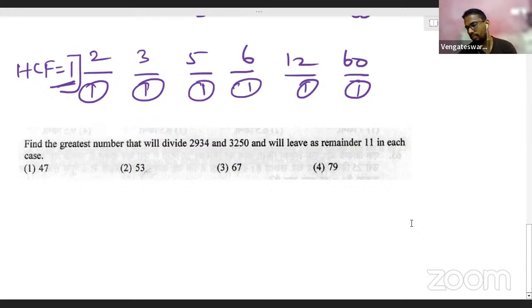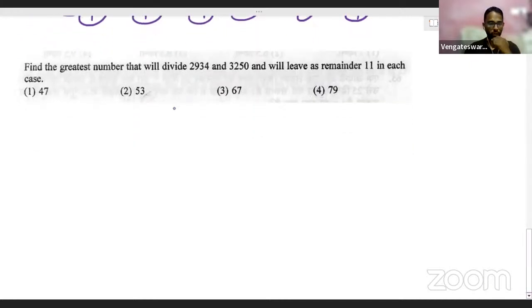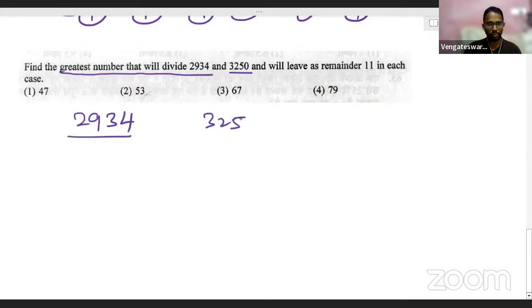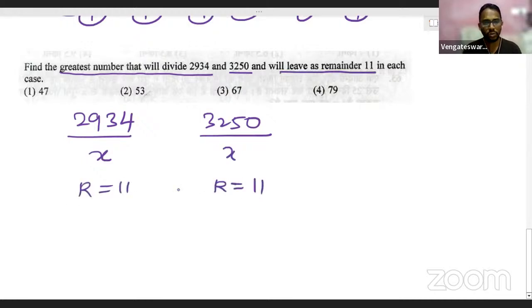Okay, maybe, people, if I make you understand this question, you'll be able to work it out, I think. Let me try to make you understand this question first of all. What is this trying to ask you? Find the greatest number that will divide 2934 and 3250. So that means you have these two numbers, 2934 and 3250, that you are going to divide by a greatest number x, and it will leave the remainder as 11. So you will have to get a remainder of 11 in each case. So what is that x?